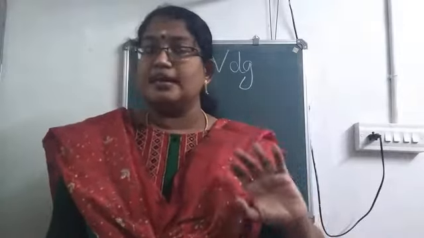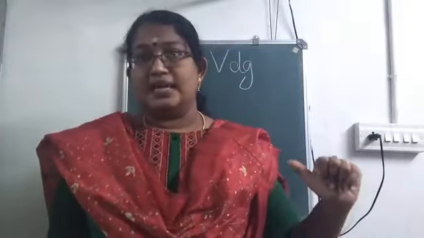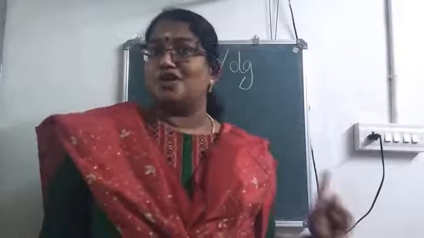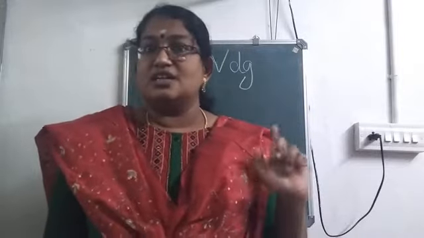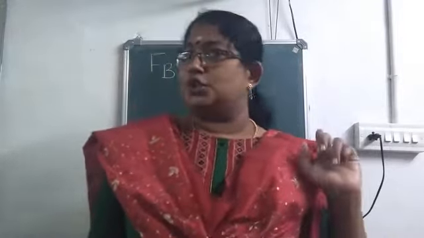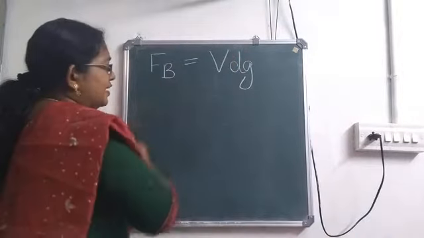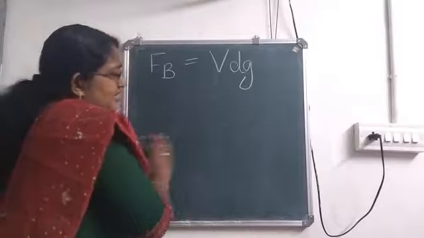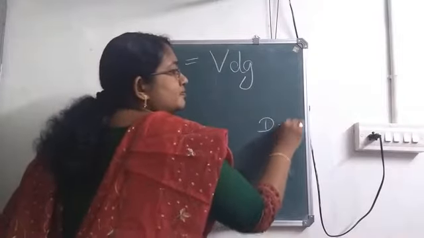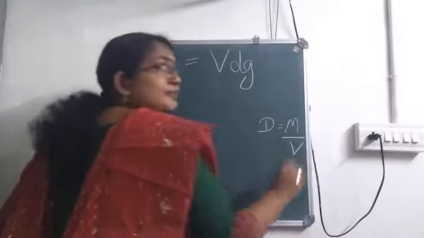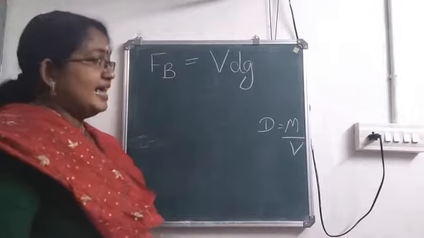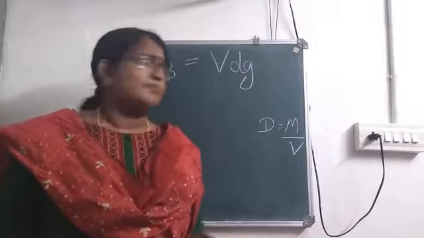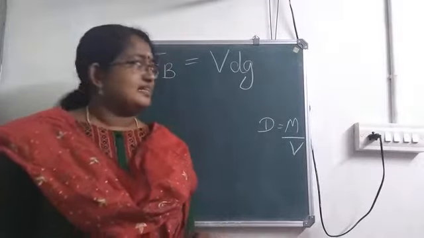V is the volume of the immersed part of the body. D is the density of the liquid. And G is the acceleration due to gravity. Now, can you tell me the equation for density? Density is equal to mass by volume, isn't it? And from here, what is mass?